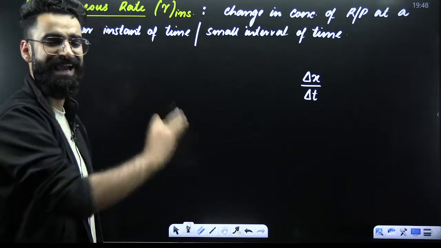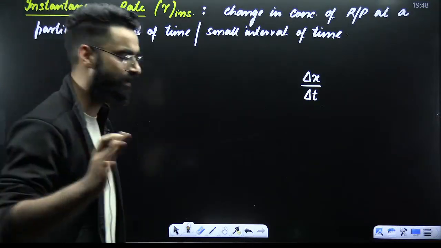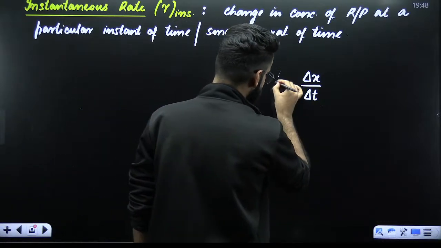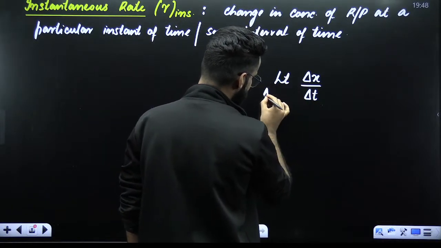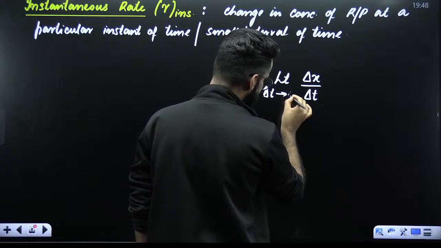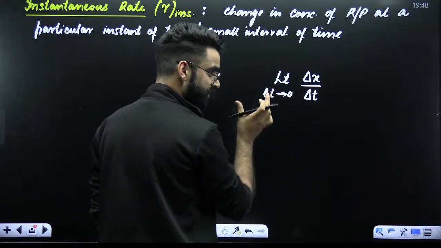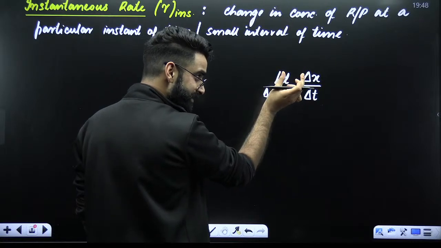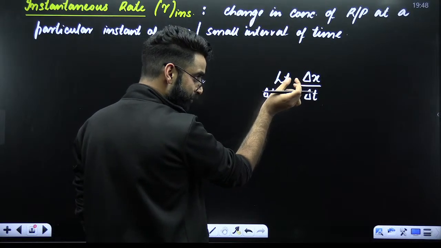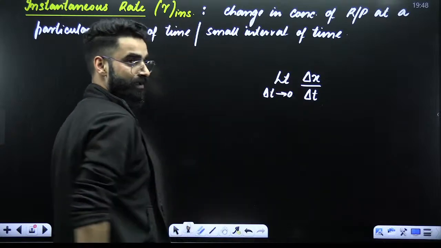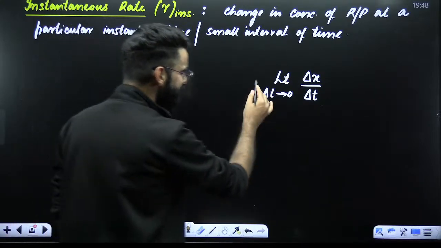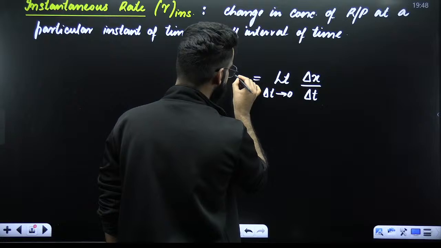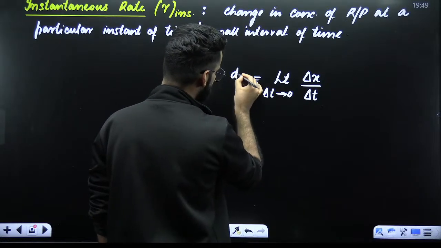You are going to make this time interval very, very, very small, right? So I'll be using the limit over here and making this time interval very small, delta t approaching 0. So the time interval, which was this much in the beginning, you're now shrinking to delta t approaching 0, right? Perfect. Now, my dear students, this is something which you call instantaneous speed, right? And in physics, how do you represent it?